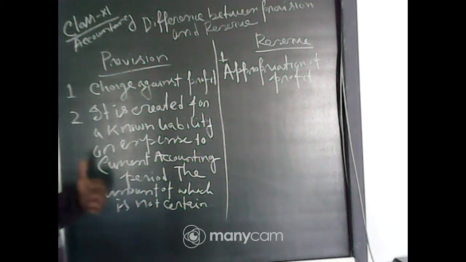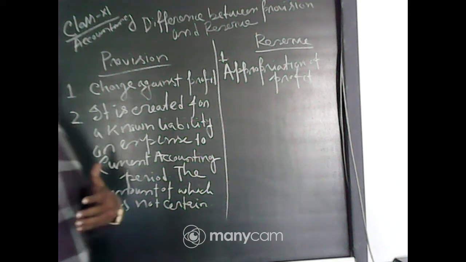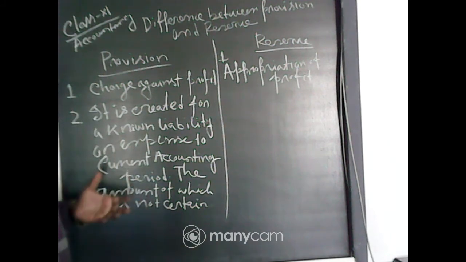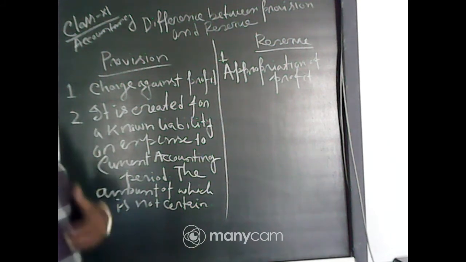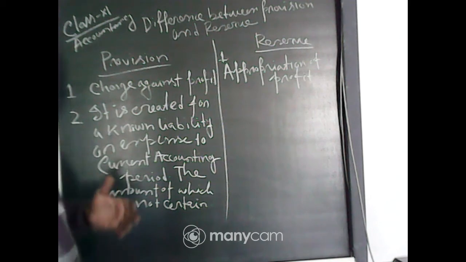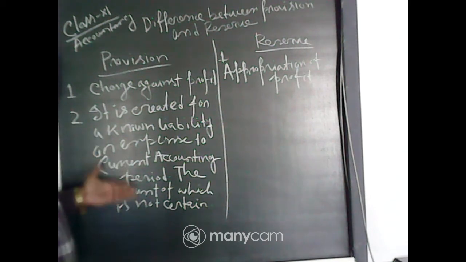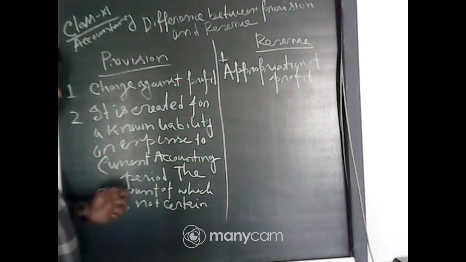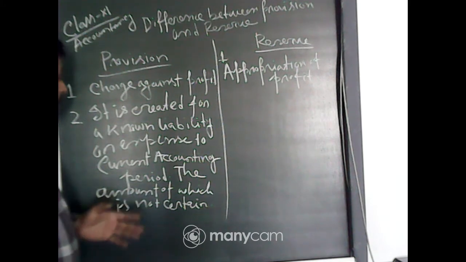So it is known that you will make profit and have to pay tax, but what the actual profit is and how much tax you have to pay, you do not know. For that you make provision. That is why I said it is created for a known liability or expense relating to the current accounting period, but the amount of which is not certain.